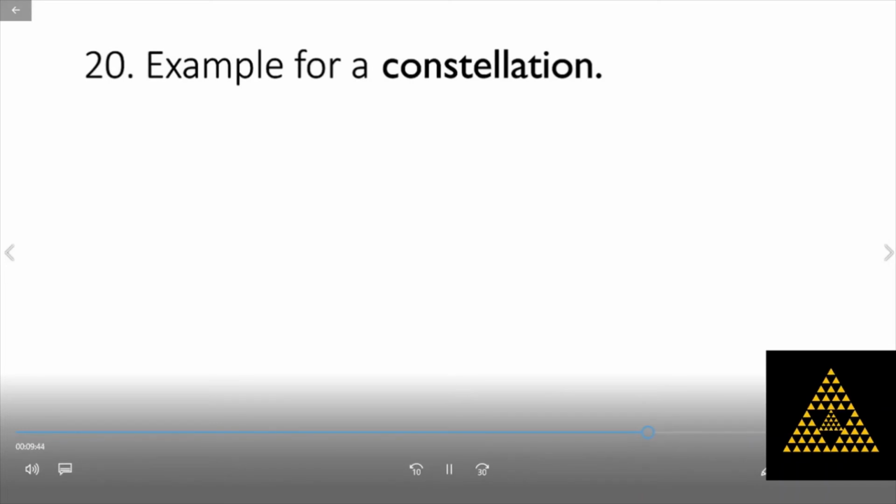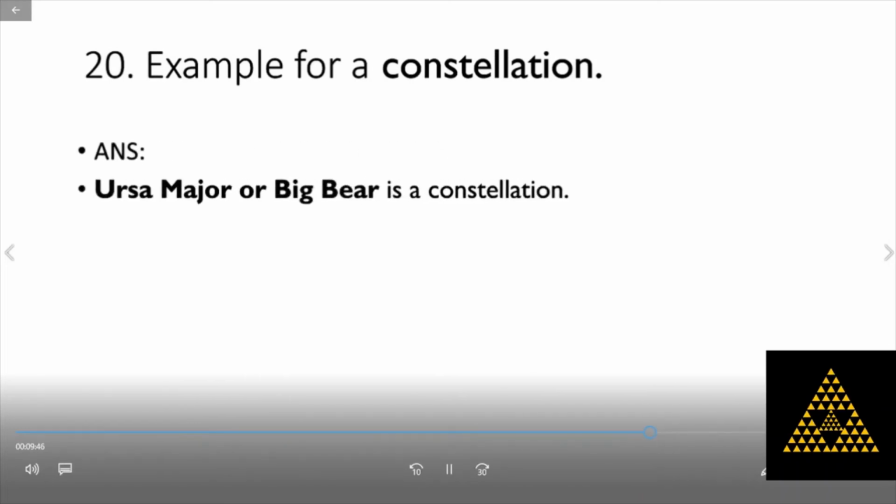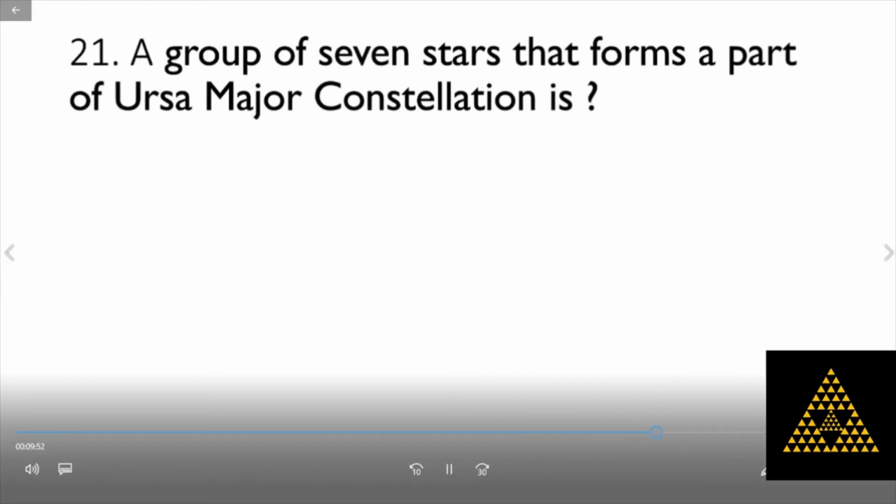Example for constellation: Ursa Major, or Big Bear, is a constellation. A group of seven stars that form a part of the Ursa Major constellation is Saptarishi.